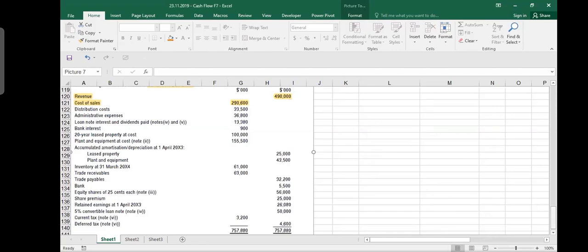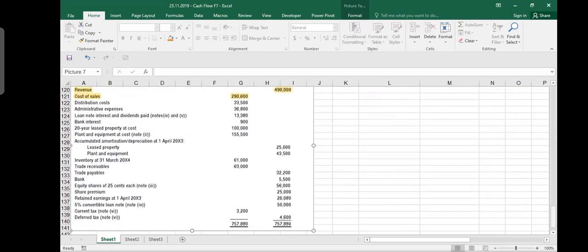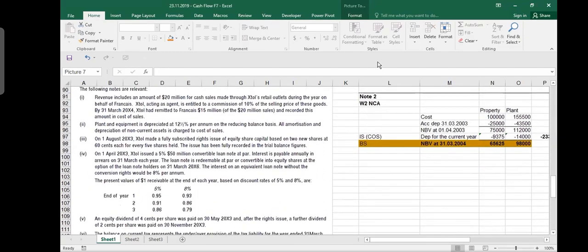But the very interesting thing is that they tell you that it has been fully recorded in the trial balance figures, which means that the trial balance share capital and share premium includes these amounts. So if it includes these amounts, we do not need to make any adjustment here. We don't need this information so far. We may need it in some next adjustment.